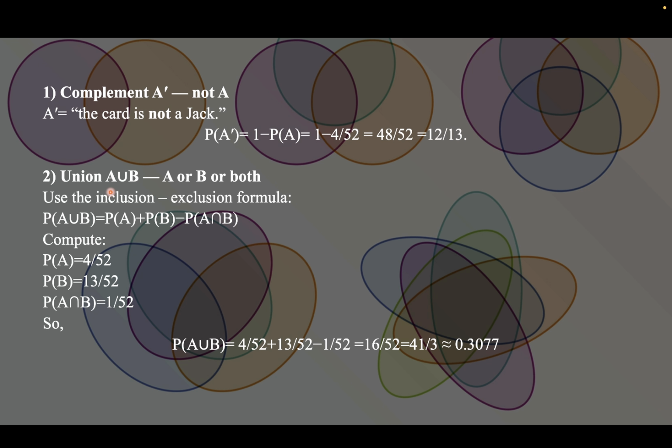The second one would be union event. What does union event mean? Union of events means that you either get an A or you get a B or you get both of them. In this, we use the inclusion-exclusion formula. As listed before and here as well, we put in all the values and we compute. This is the answer we get after computing according to the formula we've used.